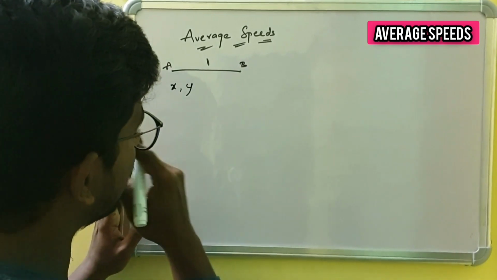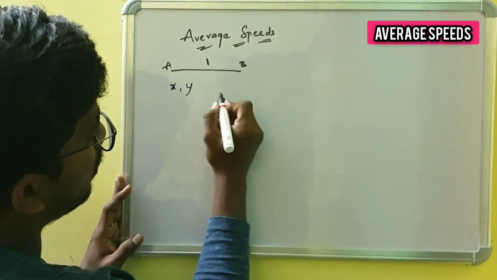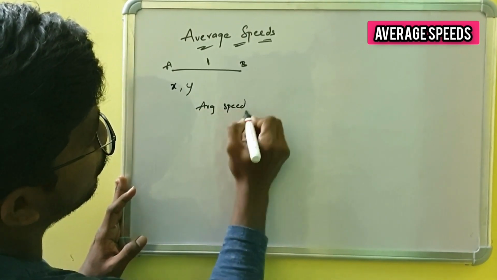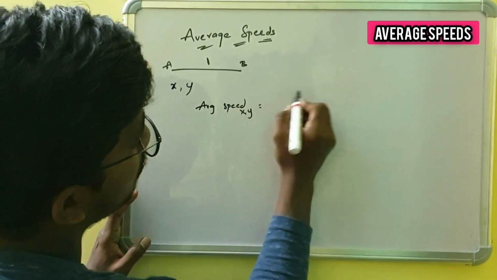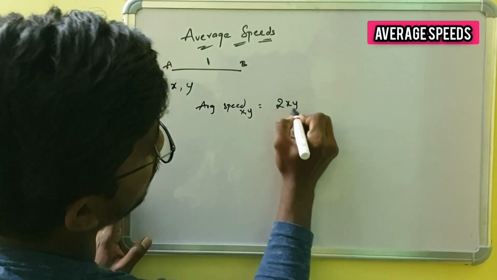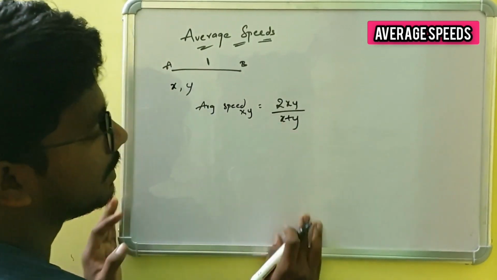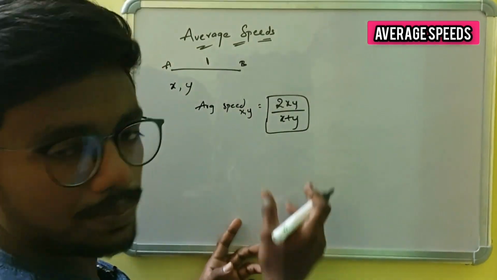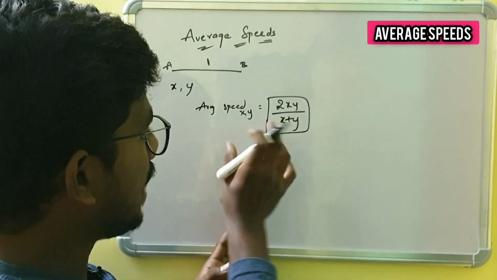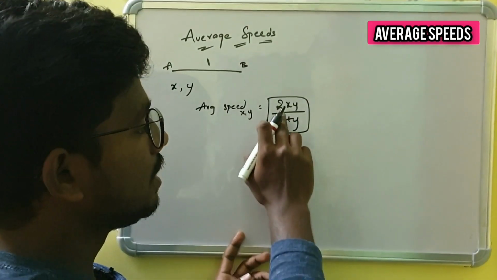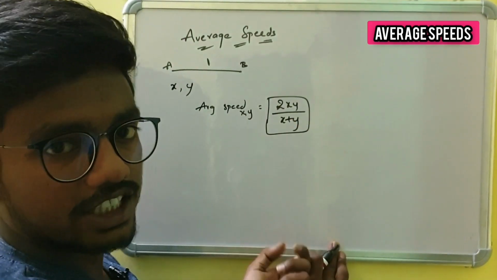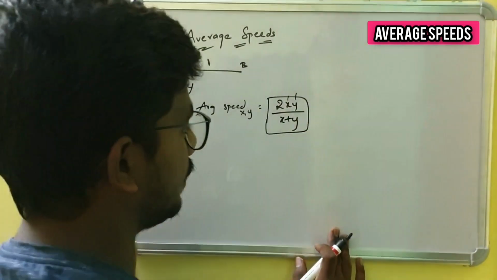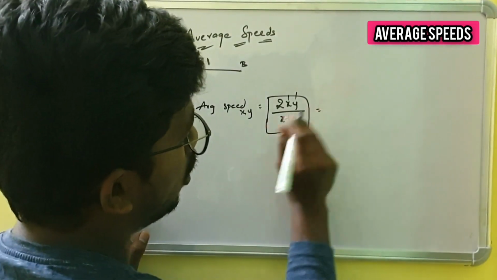Further, we have the formula. Average speed of two cars with speeds x and y is 2xy by x plus y. I will derive this for you. If two speeds are given, then the average speed of those two speeds is 2xy by x plus y. Here x will be one speed and y will be another speed. How to obtain this?